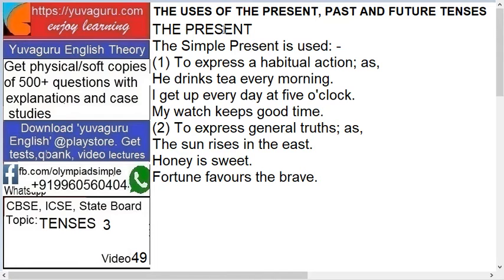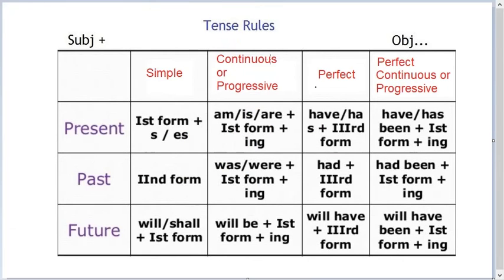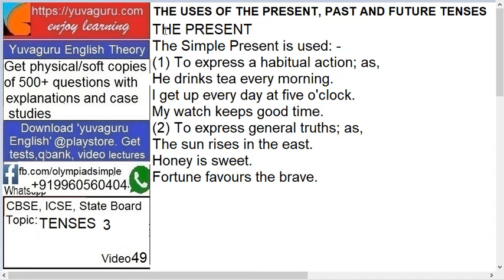Now before going to these uses, understand the forms of present, past and future tense. This we have already covered in our video number 2. But just understand, present, past and future tense, all these three have four forms: simple, continuous, perfect and perfect continuous. So these are the four forms for each one of them and we will be studying the use of each one. Okay, so let's start with the present tense. Now simple present tense. Simple present is used